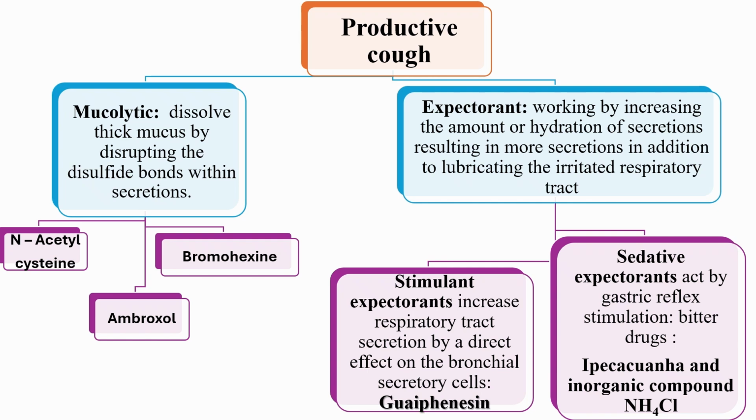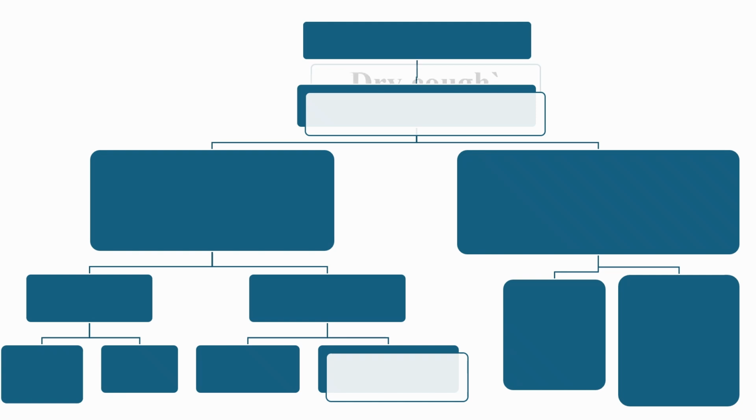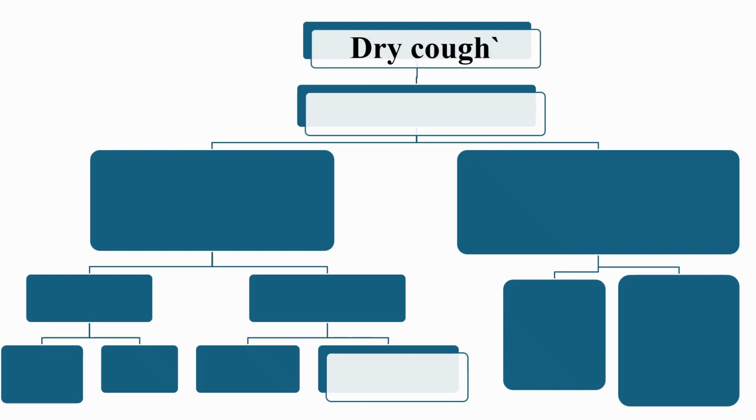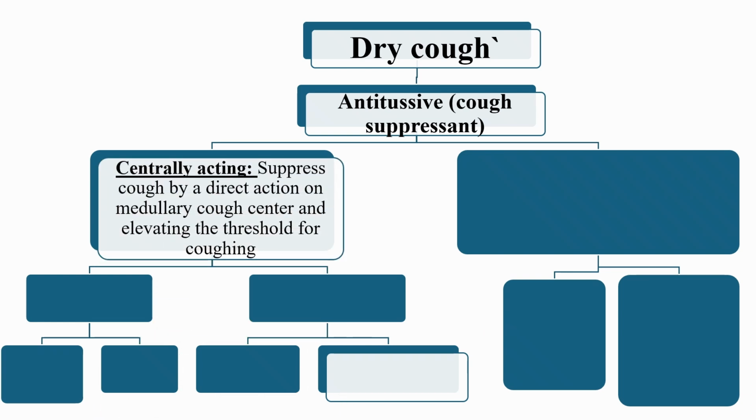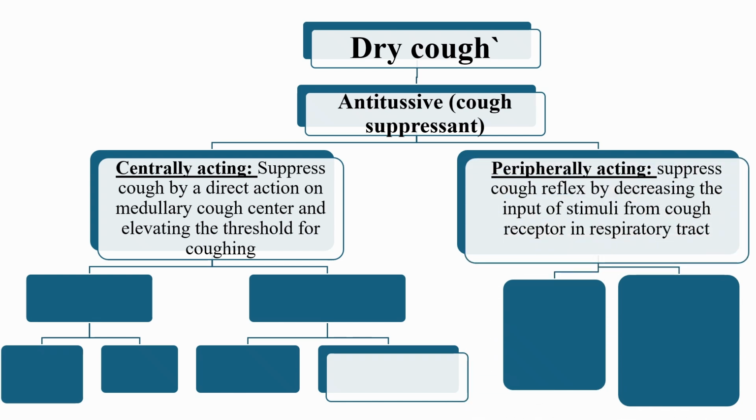Now let's discuss dry cough, also known as non-productive cough. This type of cough lacks mucus production and often results from airway irritation, viral infection, or postnasal drip. Treatment focuses on suppressing the cough reflex using antitussives. Antitussives are divided into two categories. Central acting agents, which inhibit the cough center in the medulla oblongata. Peripheral acting agents, which reduce the sensitivity of cough receptors in the airways.